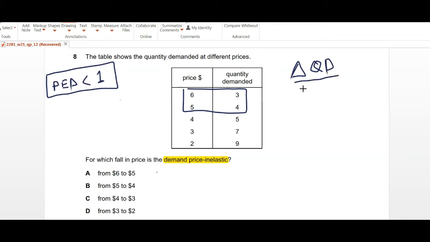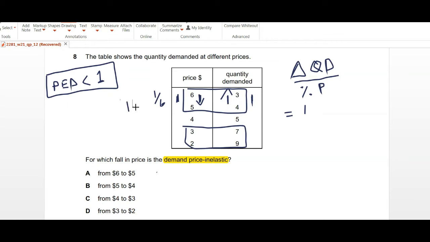So we can take the difference from the percentage change in quantity demanded and percentage change in price, and you can do that by using the bottom two values. If we take the difference of the topmost value, we see that price is being reduced by $1 and the quantity demanded is being increased by $1. So the percentage change in price over here will be simply 1 over 6. So 1 over 6 gives us a value of, let's suppose, approximately 16%.